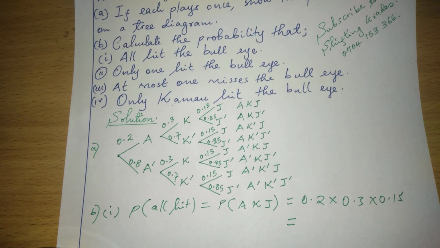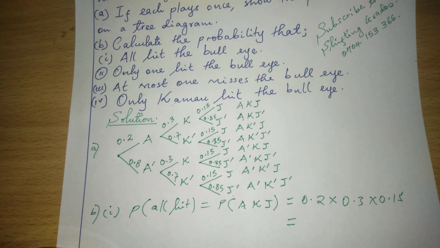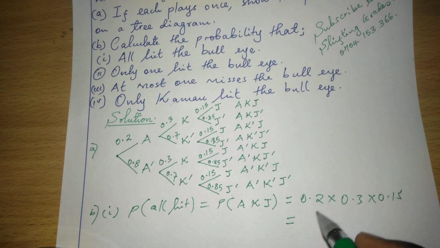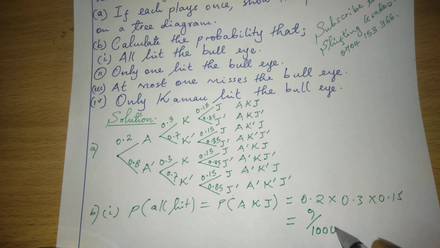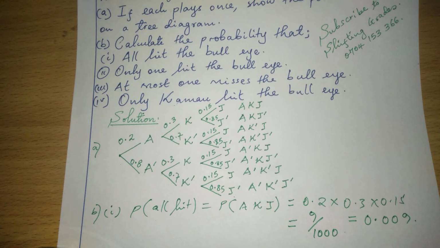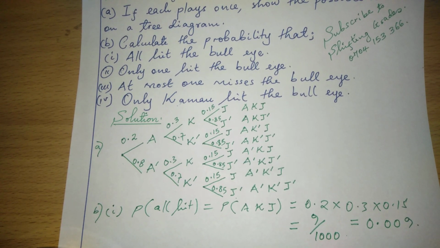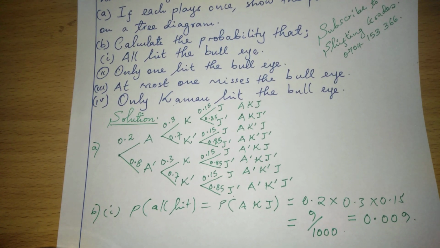This is going to give us 9 out of 1,000, or just as a decimal, 0.009. That is the probability that they are all going to hit.